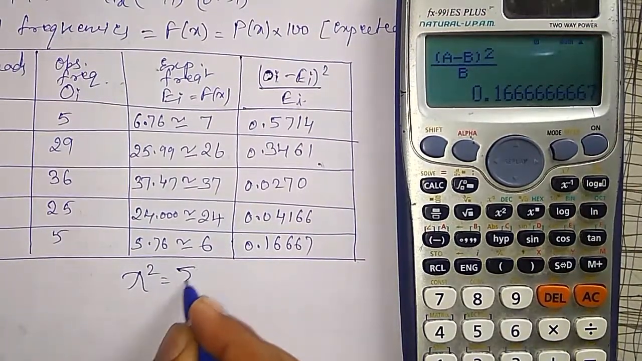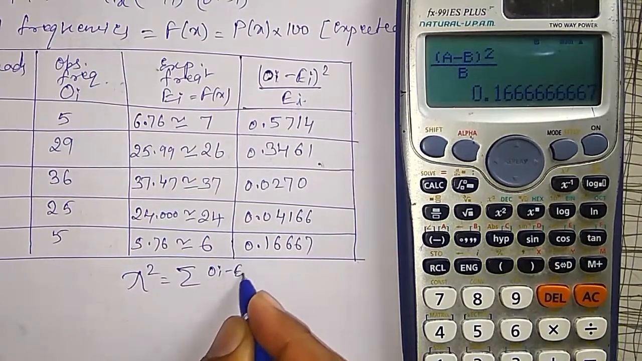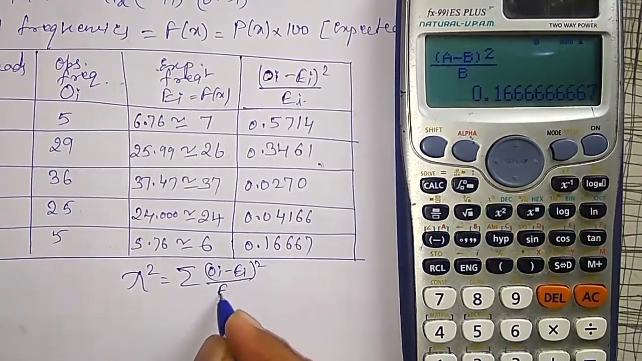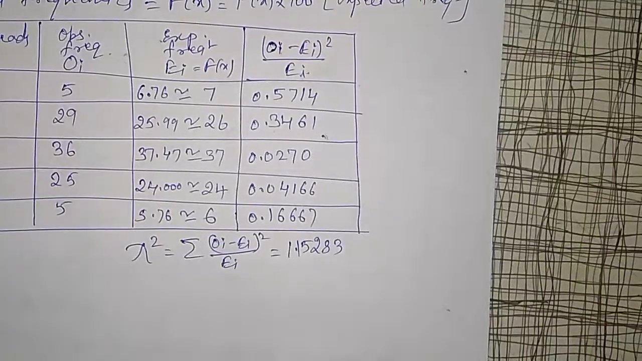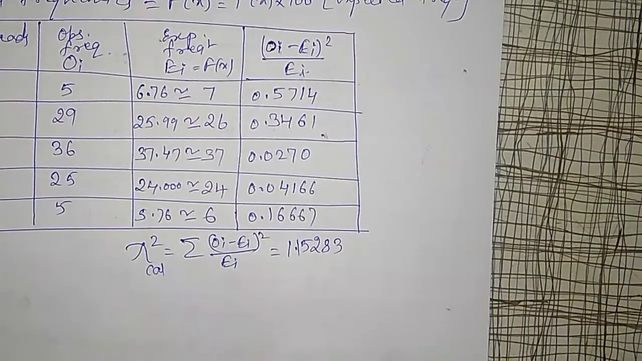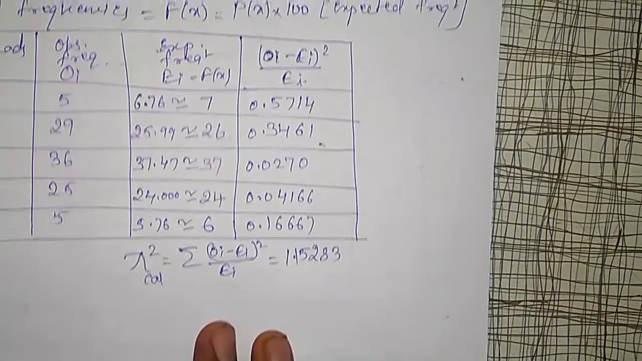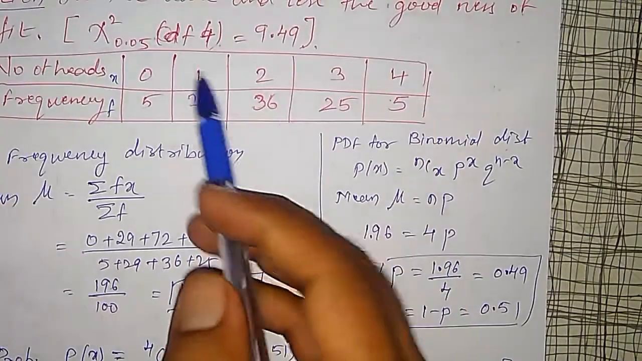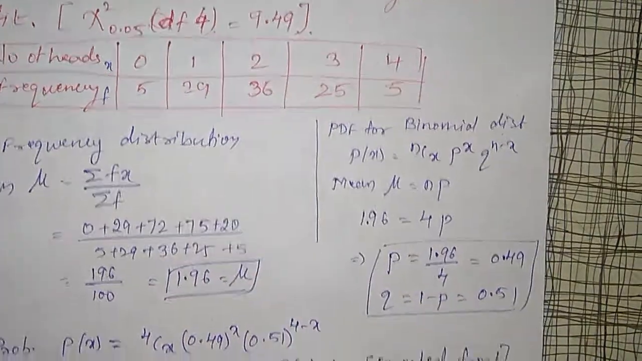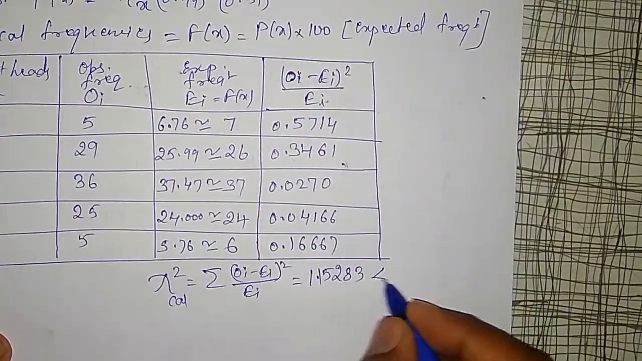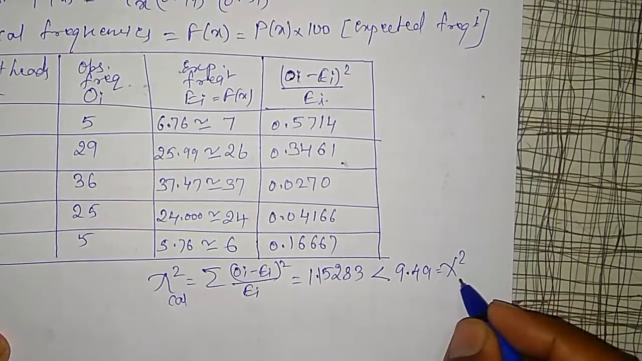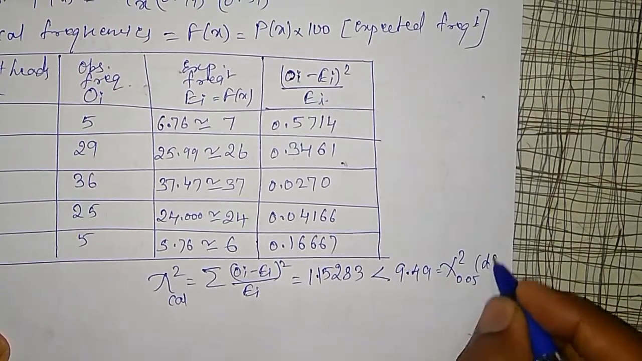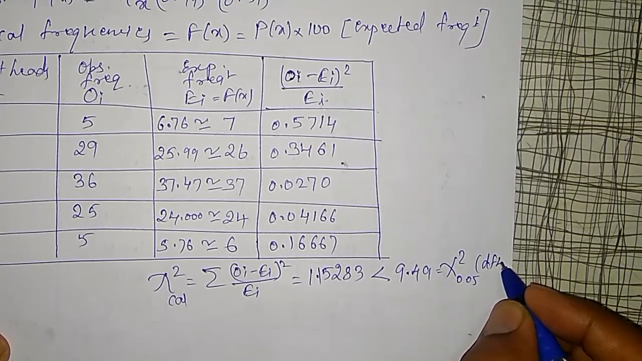The sum of all these will give you chi-square. Therefore chi-square is equal to the sum of (Oi minus Ei) square divided by Ei. I will give you directly the addition of all these. Okay, wait here. This is the calculated chi-square. We have to compare this with the table value. In the problem, chi-square for the 5% level is given as 9.49, and the calculated value is very much less than 9.49, that is chi-square 0.05 with degrees of freedom 4.